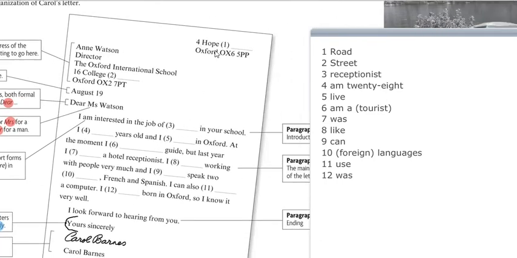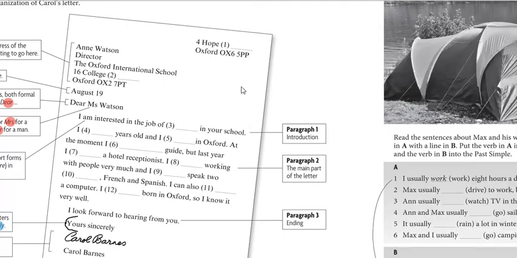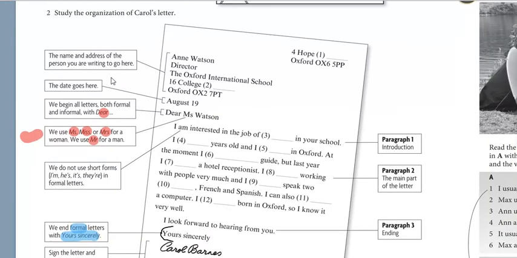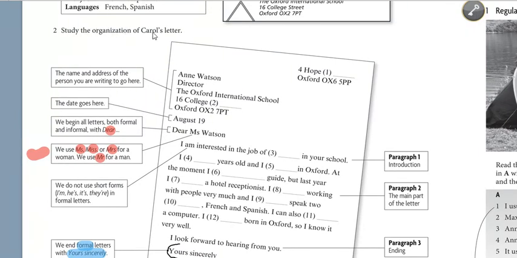This is the answer key. So this one, number 1, road. Number 2, street. This way you answer the question. So complete the letter. Then once you complete it, study the organization of Carol's letter.